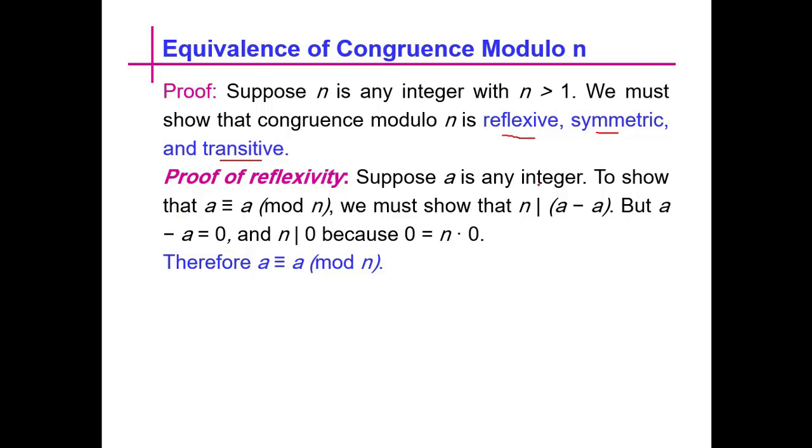Suppose a is any integer. To show that a is congruent to a mod n, we must show that n divides a minus a. But a minus a is equal to 0, and n divides 0 because 0 is equal to n times 0. Therefore, we can say that a is congruent to a mod n. So reflexivity is easy.